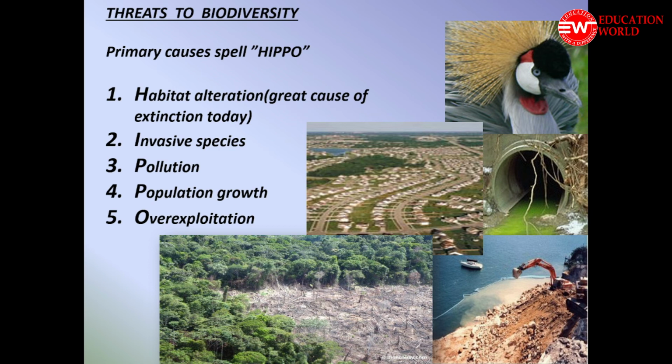Then the second important reason is the introduction of invasive species. Invasive species are those species which are exotic, and when they are introduced within some area, they may cause competition with the native species and may cause the loss of that native species.